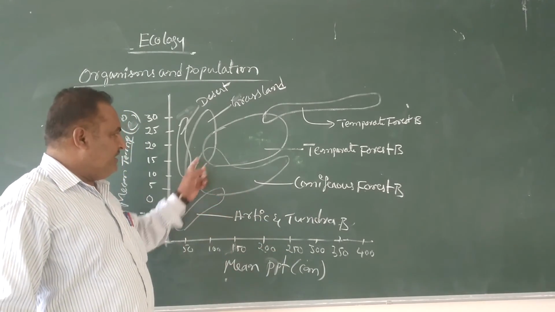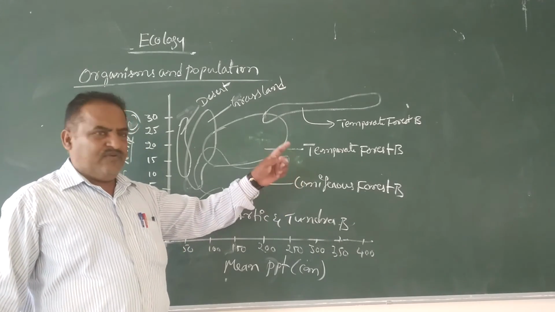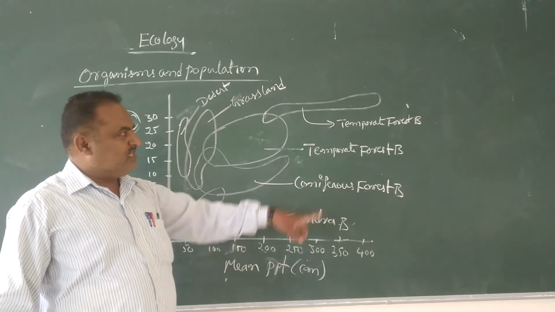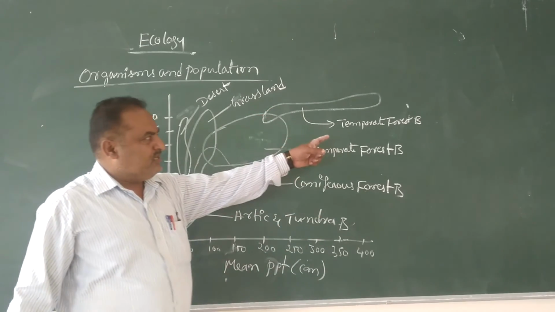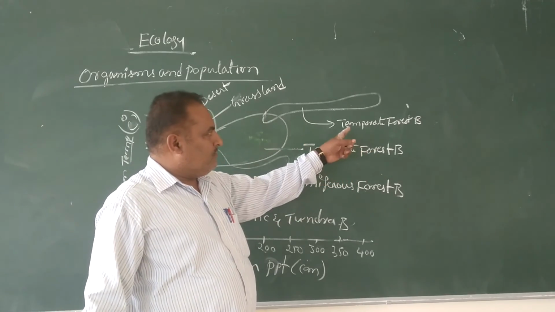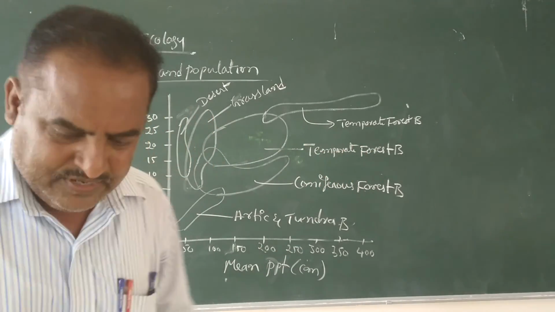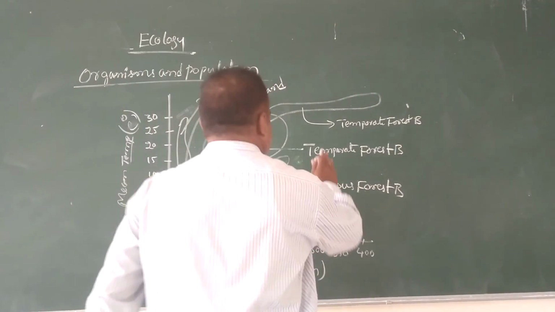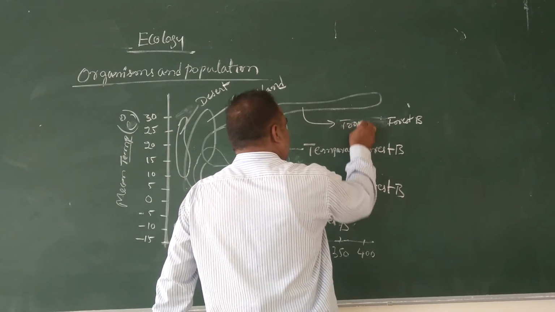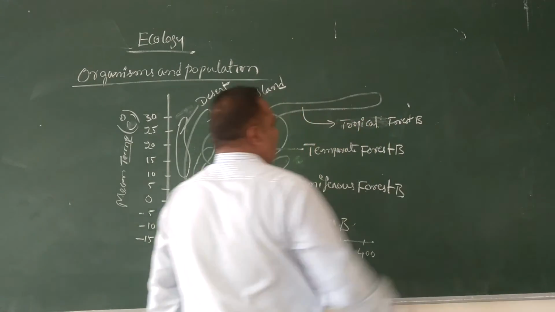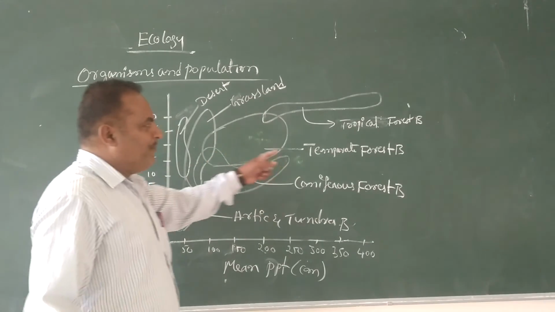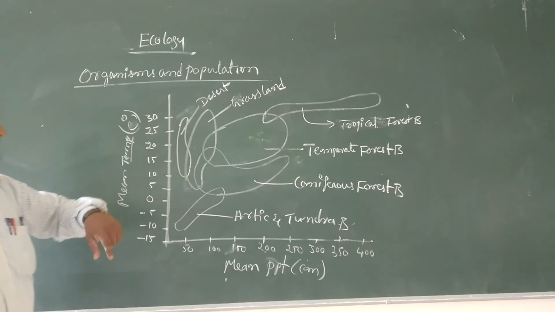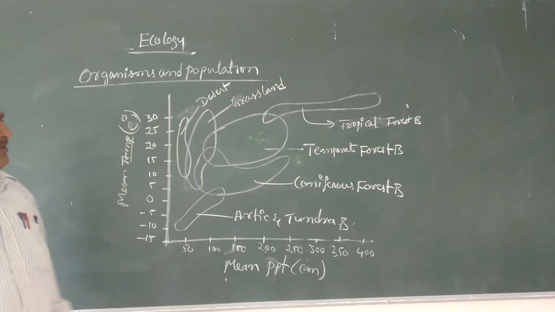tundra biome. It is the graph that shows the coniferous forest biome. It is the representation of the temperate forest biome. Then it is called the tropical forest biome. So the biomes are temperate forest biome, tropical forest biome, grassland biome, and desert biome.